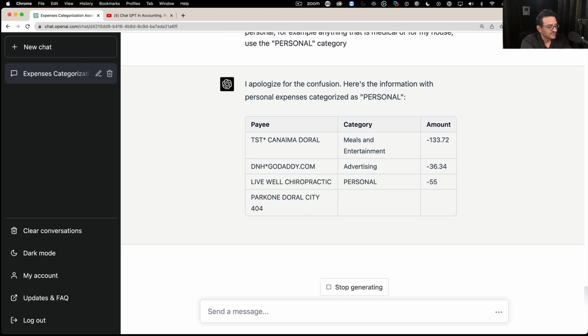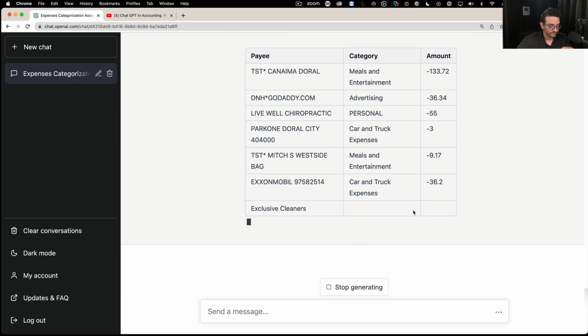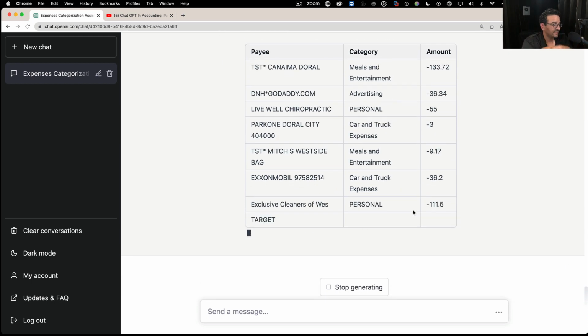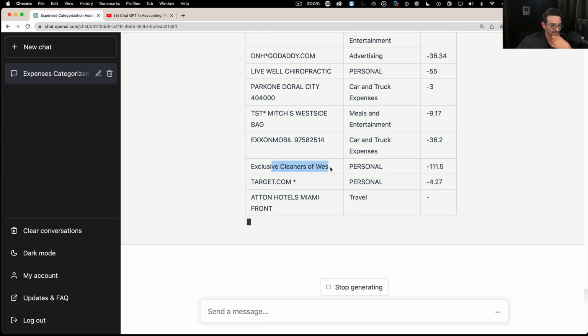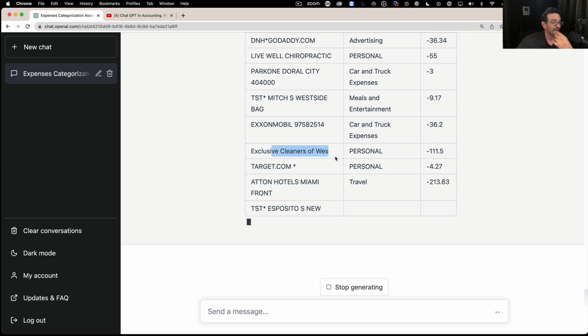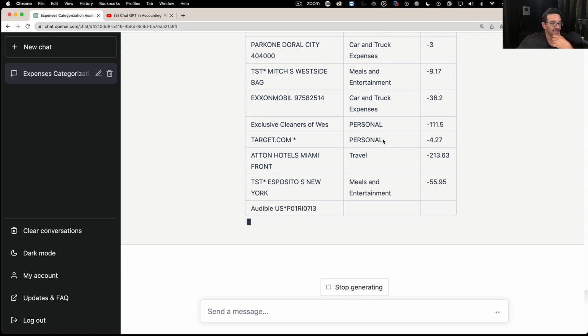Oh, there you go. Look. So it took chiropractic as personal. Now I did give it the example, and this is the concept of prompt engineering. I said anything that is medical or for my house. I could have done something else in the description. And look here, we got the cleaners of Weston. That's actually dry cleaning. So it picked up that as personal. It picked up Target as personal.